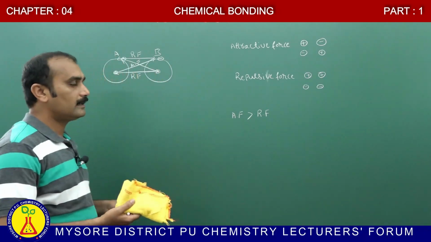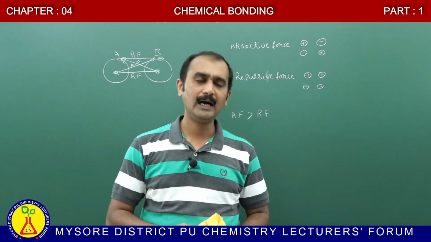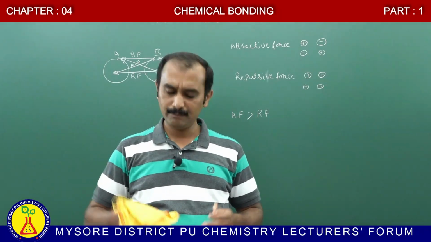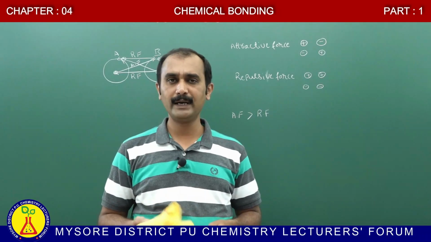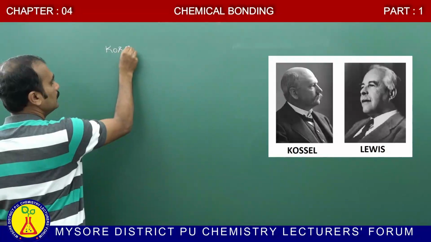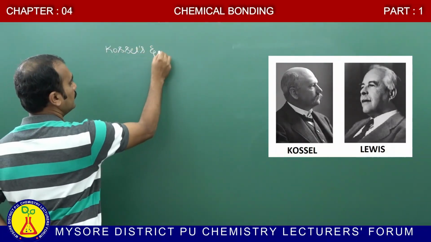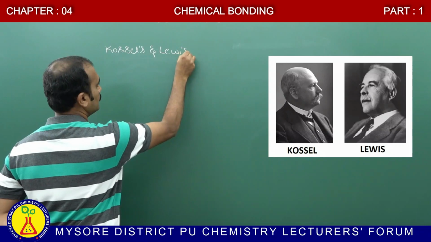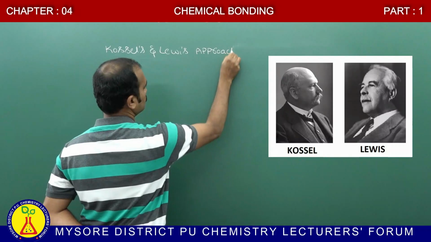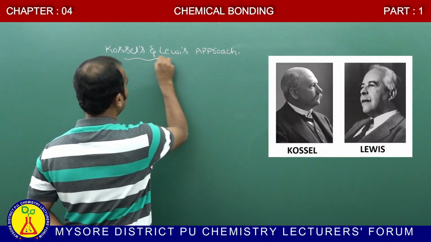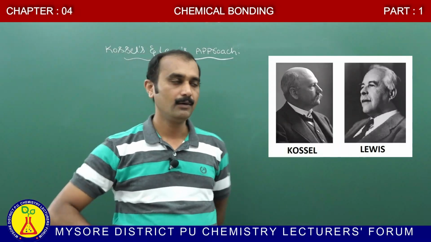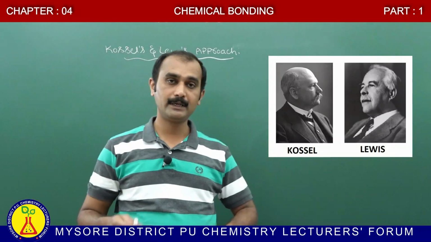Next, several theories have been put forward to explain chemical bonding. The first theory was proposed by Kossel and Lewis, the Kossel and Lewis approach for the formation of chemical bonding. Let us see what we mean by the Kossel and Lewis approach of chemical bonding.